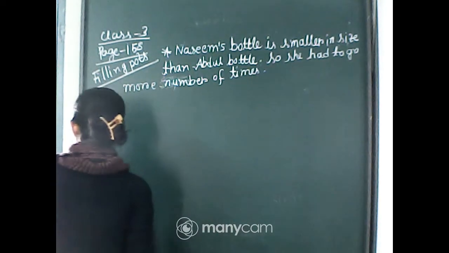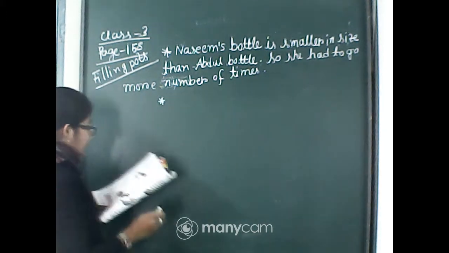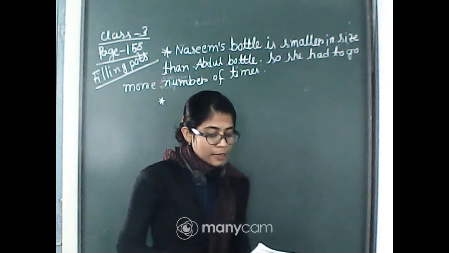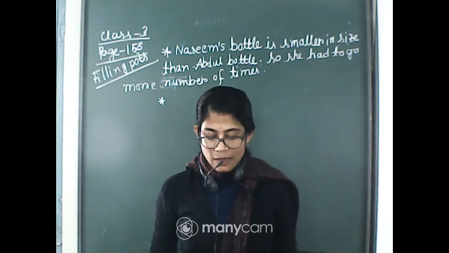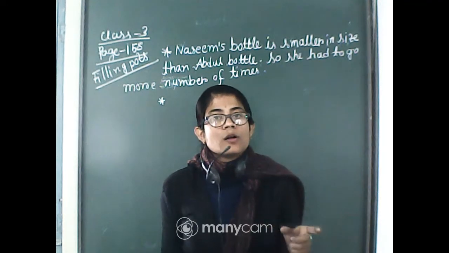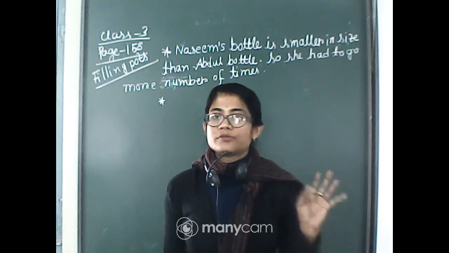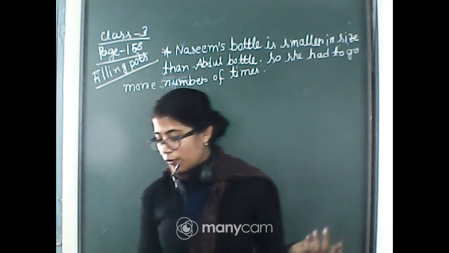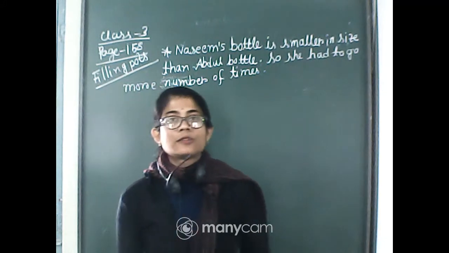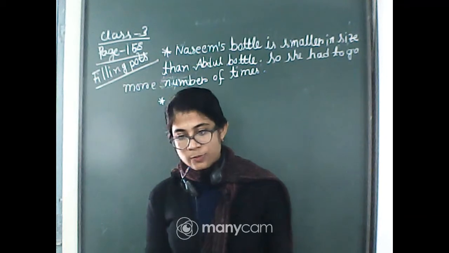Okay. Now the next question: Nazim's bottle can hold how much water as much as Abdul's bottle? Is it half the water of Abdul's bottle, or double the water of Abdul's bottle, or thrice, means 3 times more water than Abdul's bottle?